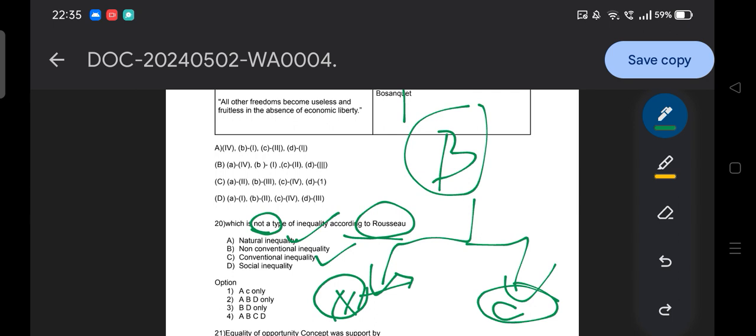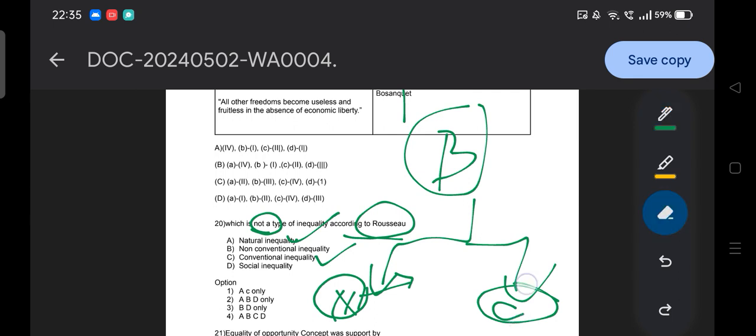That is associated with political theory. And Rousseau in his book The Discourse on Origin of Inequality, please write down the name of the book, talks about two kinds of inequality: natural inequality and conventional inequality.